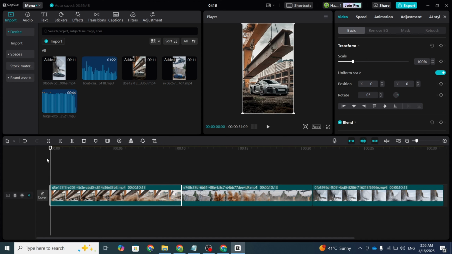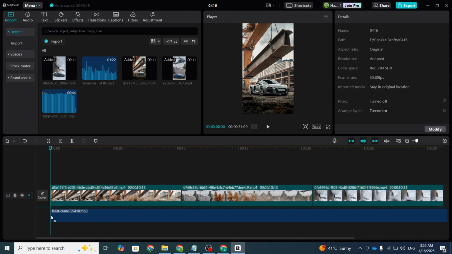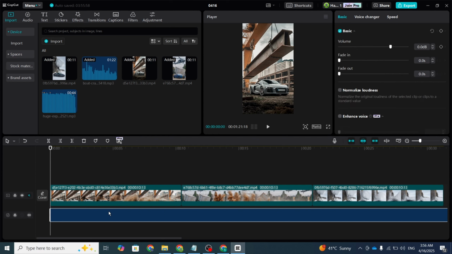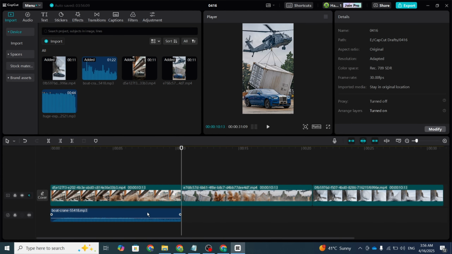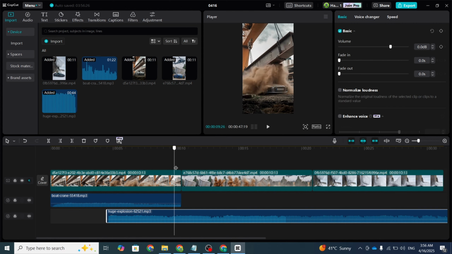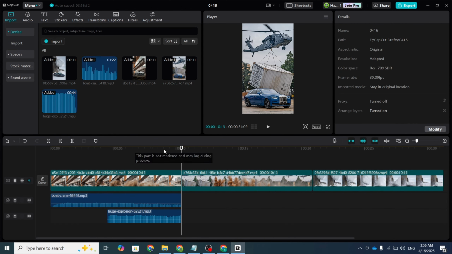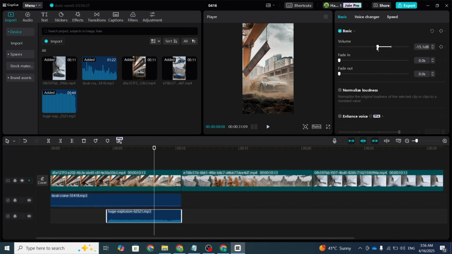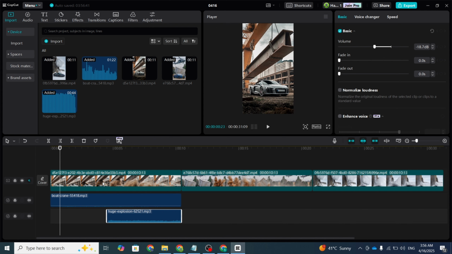Once both are added to your timeline, then drag and add the sound effect below the video. Make sure to adjust the timing and volume of the sound effect so it matches the video perfectly. After that, you can also add transitions and effects to make your video even more engaging.